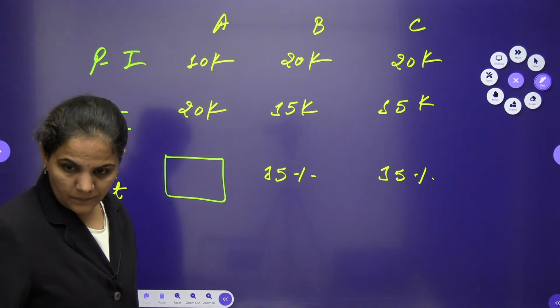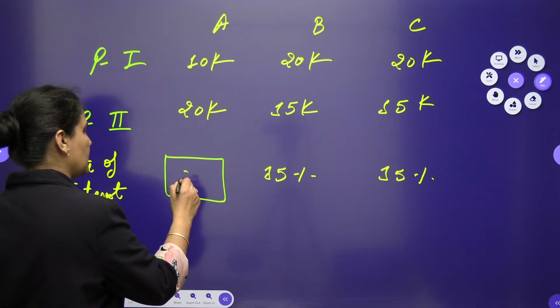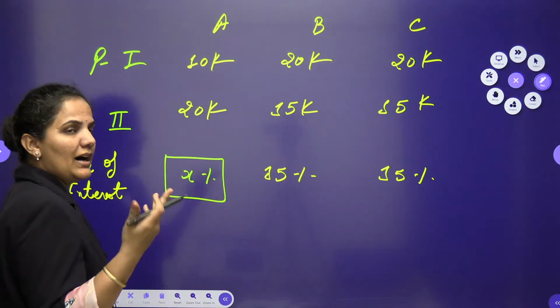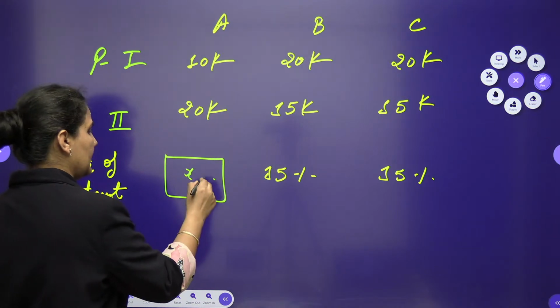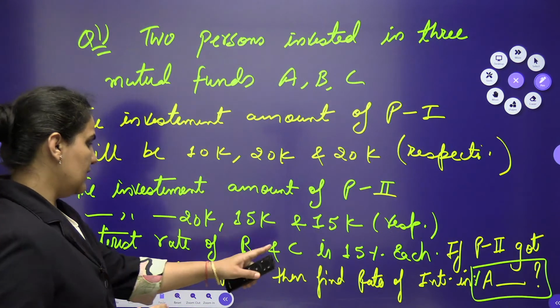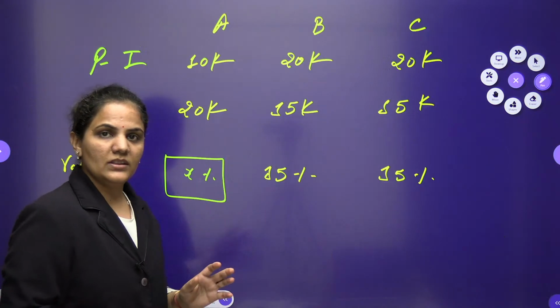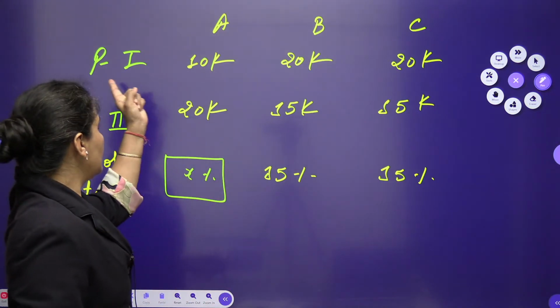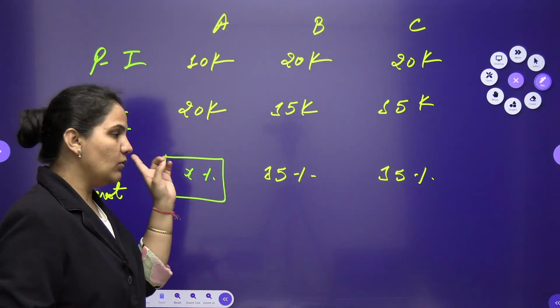So this is unknown. When this is unknown, we can suppose this is nothing but X% or R%, you can just take it as it is. Here I am writing X%, and one difference is given to us, so we will use that difference. First of all, we have the investment amount of person 1 in all the 3 schemes, and of person 2 also.